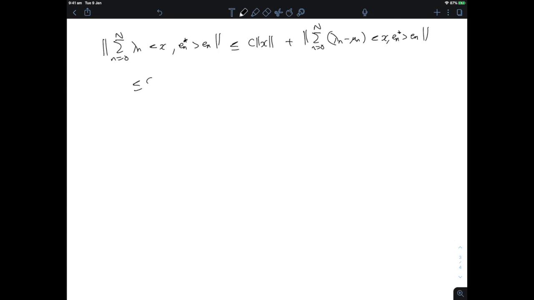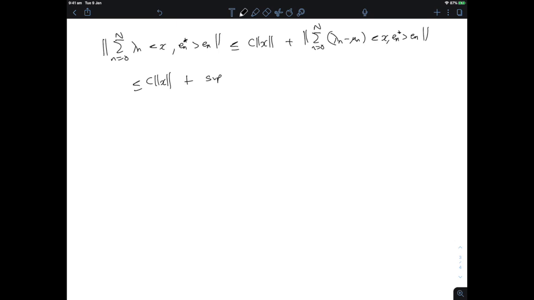I can use triangle inequality pretty naively and control that by the sum n equals 0 to N of epsilon, and then I get the absolute value of x e_n star times the norm of e_n. Okay, well, maybe that's not quite what I want. That's a little bit too rough. So what I should do here is test that on a functional.